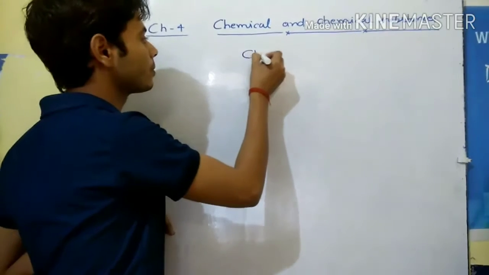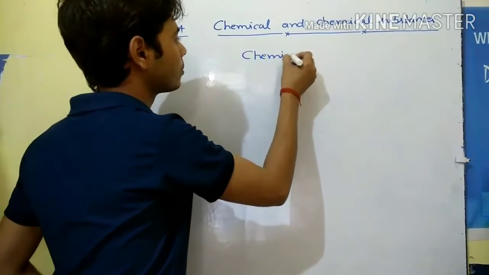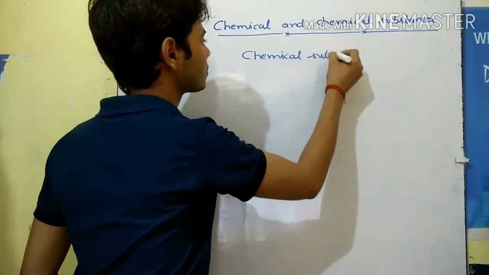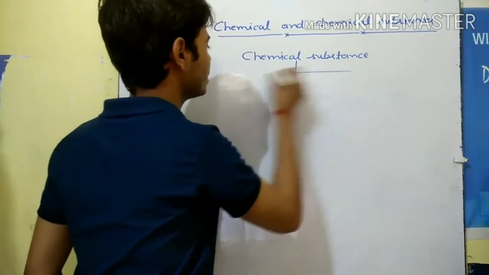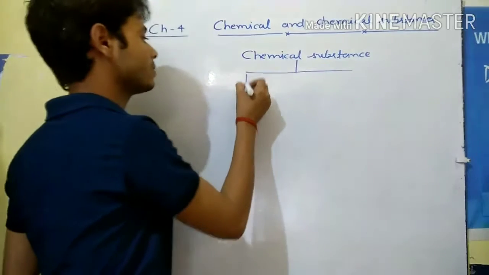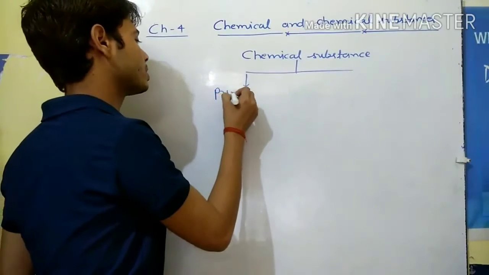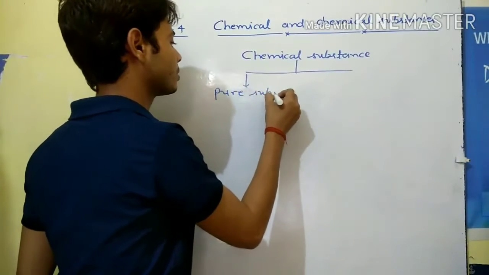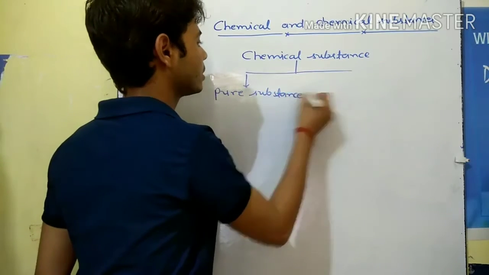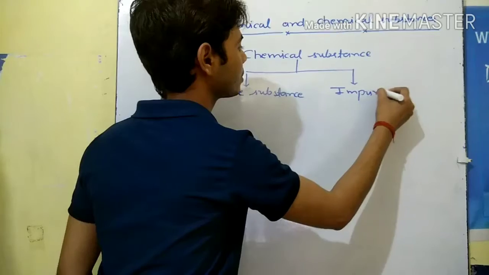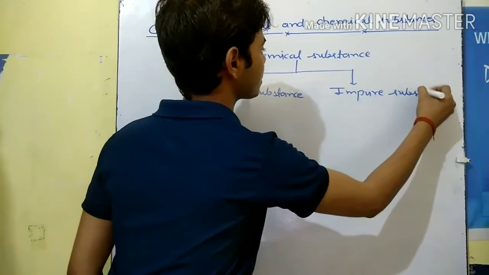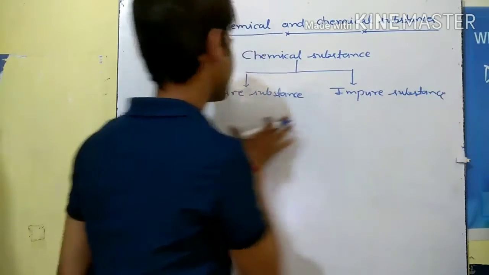So we write here the chemical substances. Chemical substances are categorized into two parts. First one is the pure substance and second one is the impure substance. So what is the pure substance?